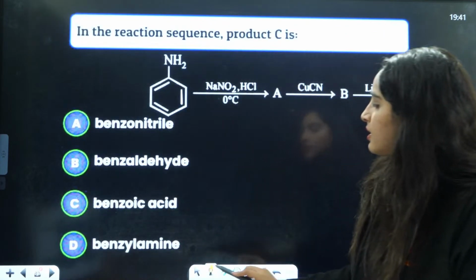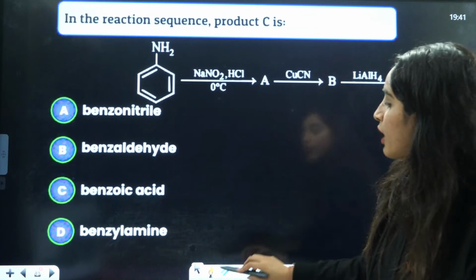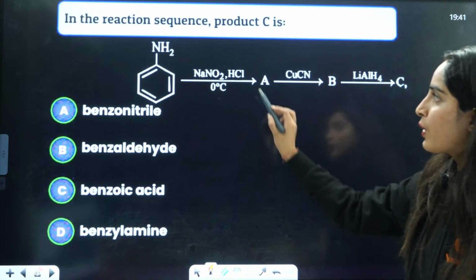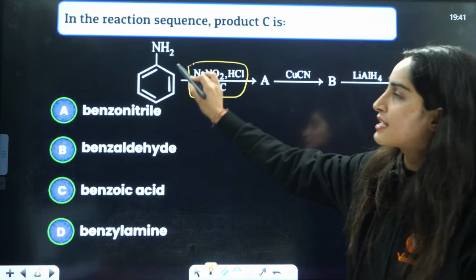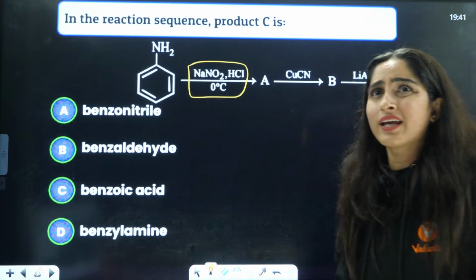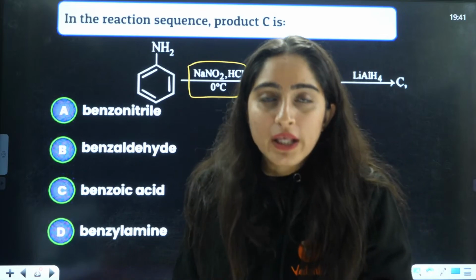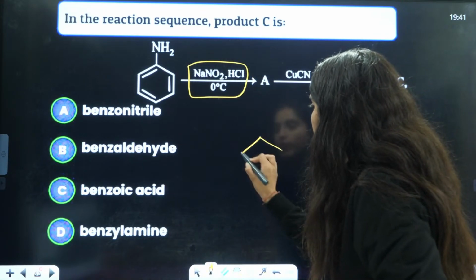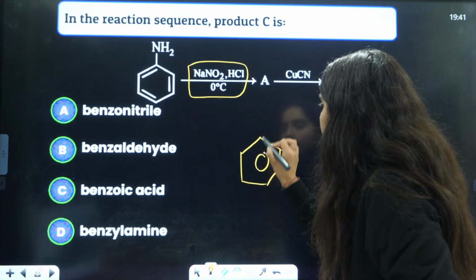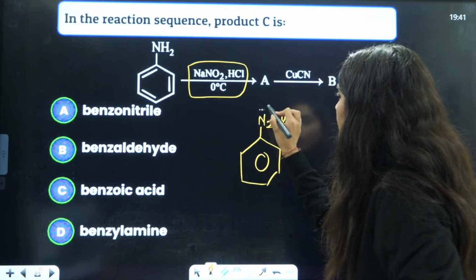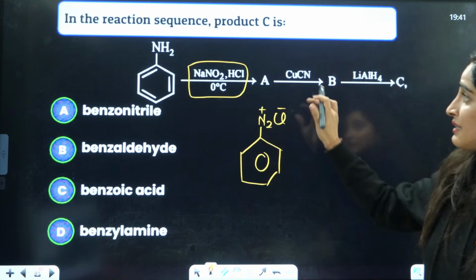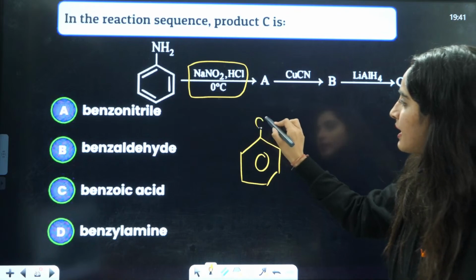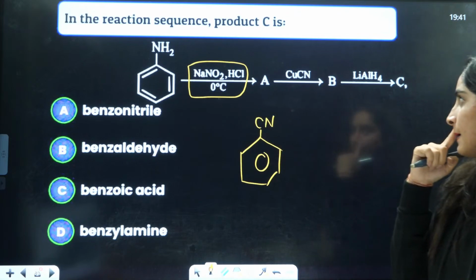Next is the reaction sequence, product C. If we talk about the first one, we know that this is diazotization, NaNO2 HCl, or they can also give you HNO2, they can also give you NOCl at 0 to 5 degrees Celsius. It is going to give you diazonium salt here, that is N2+Cl-. Then you add CuCN, this will be replaced by CN. Then this B is formed.